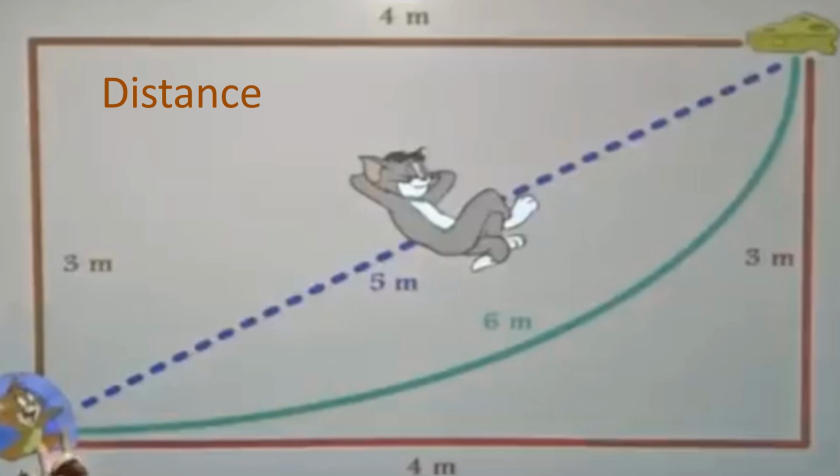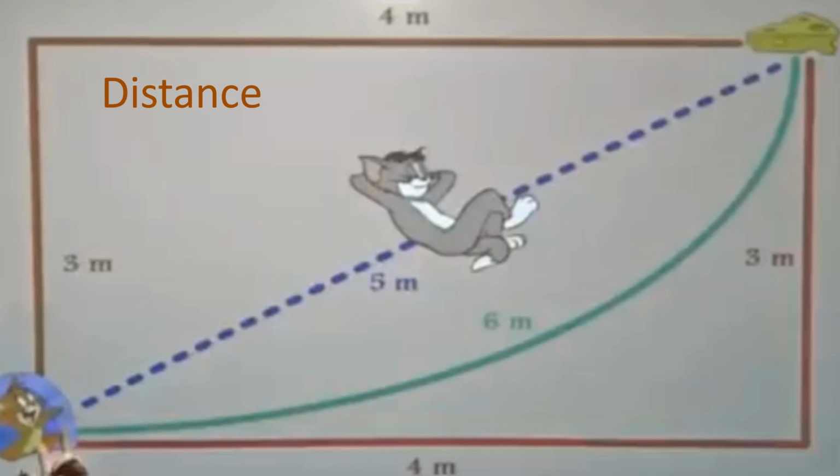He can take that blue line, but Tom is there in that path. If Tom had seen Jerry, Tom will eat up Jerry. So Jerry can't take the blue path.